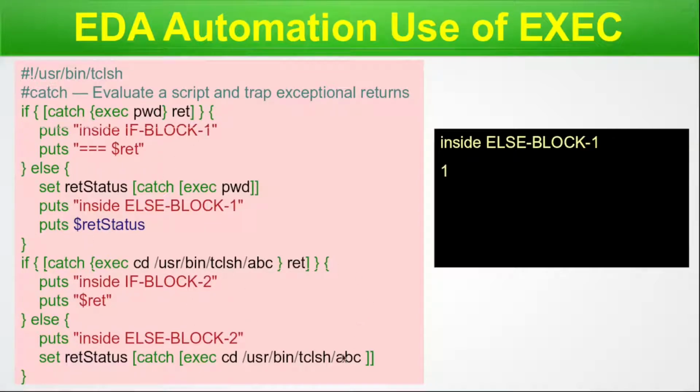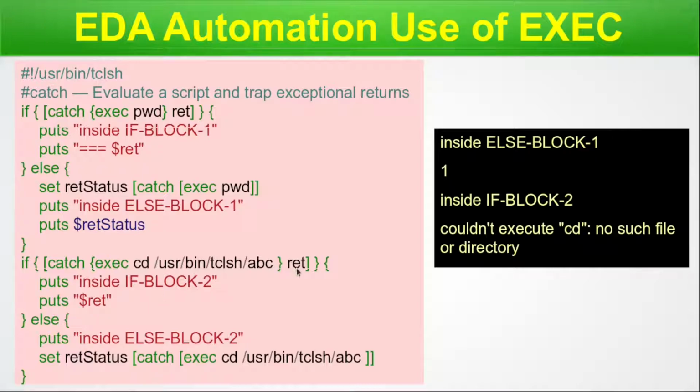Now let us go into the second one. As we thought, it will enter into the if block, as we are forcefully failing this command. It has entered into the if block, and with this return value, the ret, it shows that it could not execute cd, no such file or directory. That was our expectation, because inside a binary there cannot be a directory.